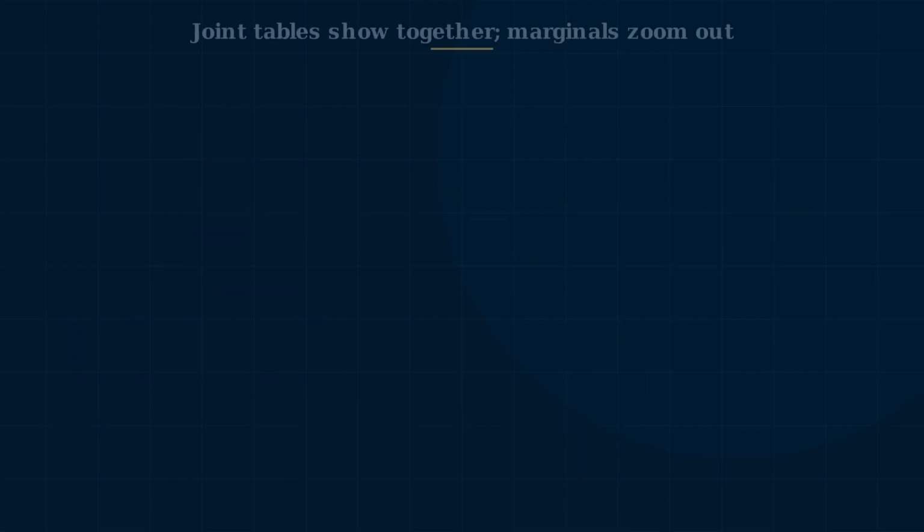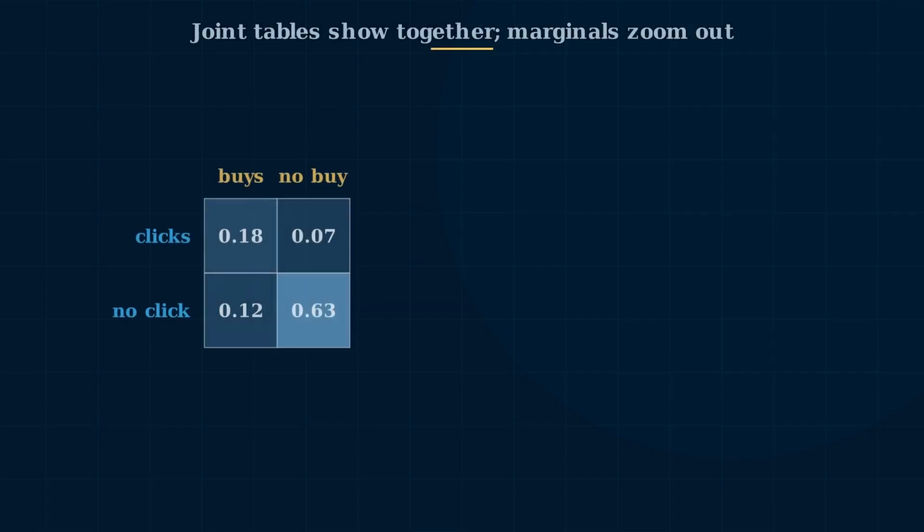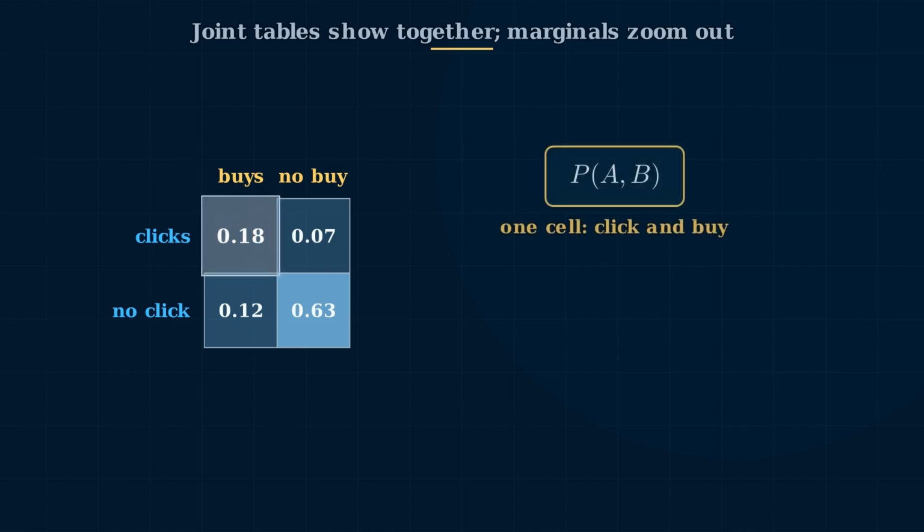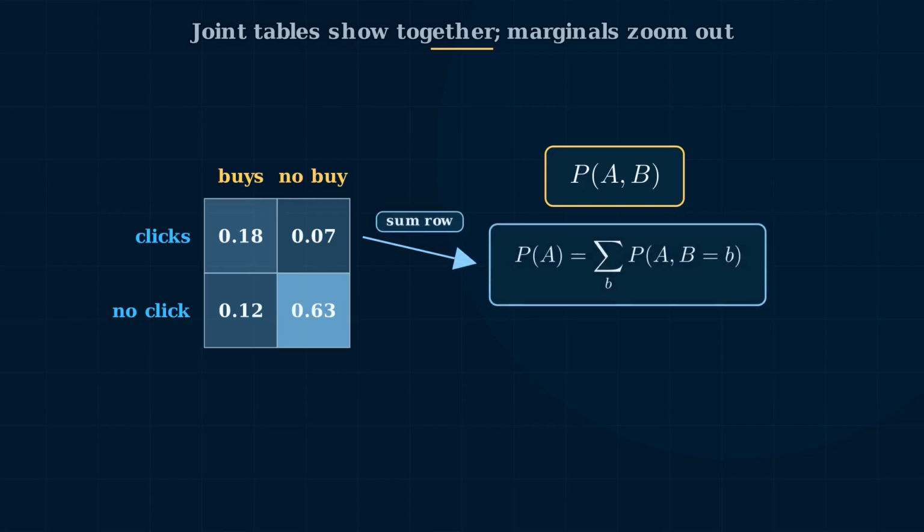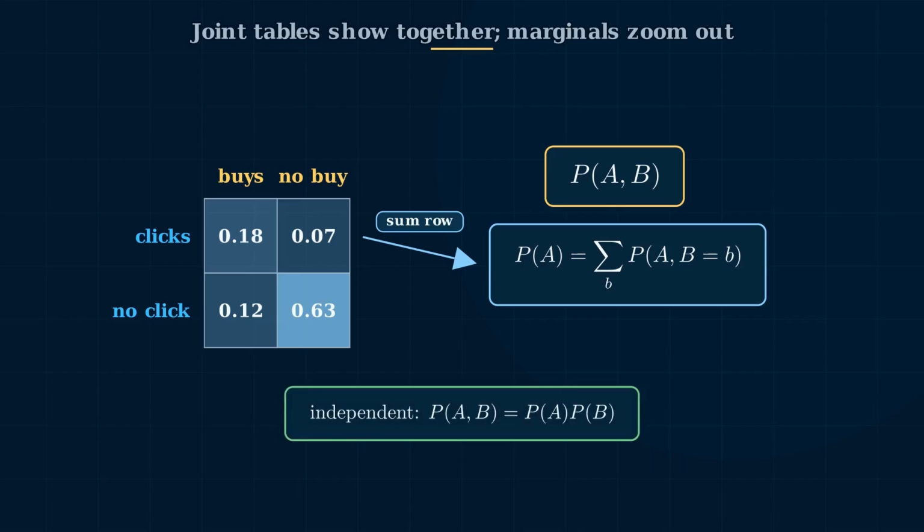Real machine learning data usually has many variables at once. Joint probability keeps variables together, P(A, B). For example, the probability that a user clicks and buys. A probability table lets us see those combinations as cells. Marginal probability zooms out. P(A) equals the sum over B of P(A, B). That means we sum across the other variable and keep only the one we care about.